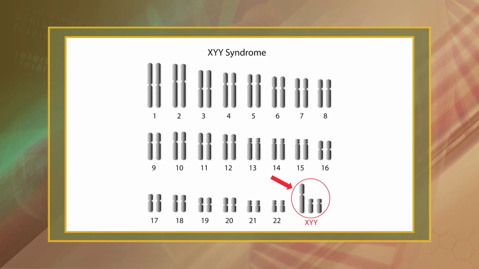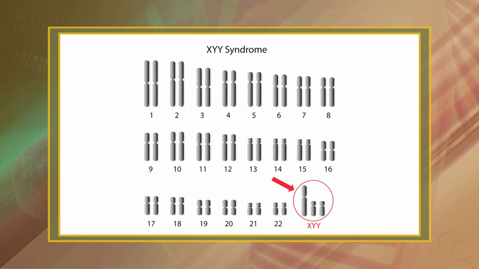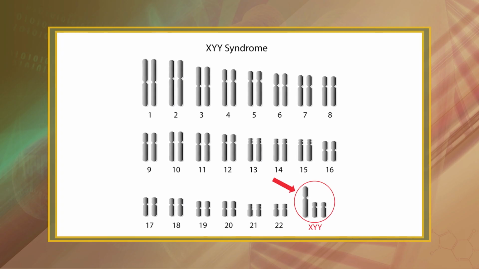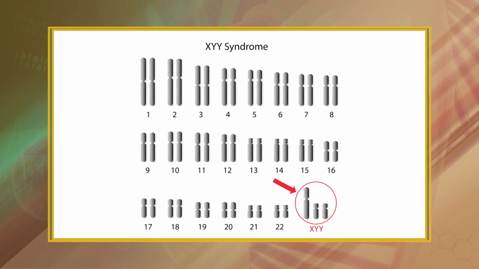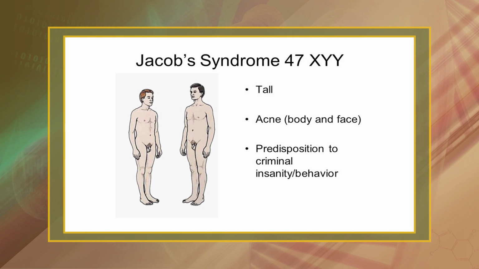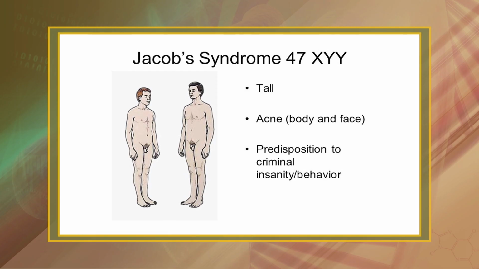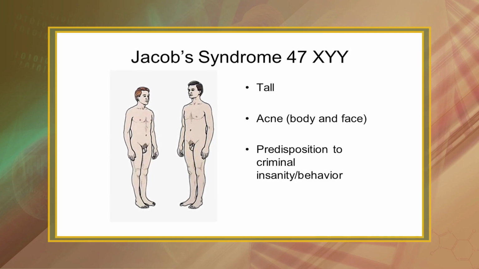XYY syndrome males inherit an extra Y chromosome and their genotype is XYY. As adults, these super males are usually tall and generally appear and act normal. However, they produce high levels of testosterone. They are usually fertile and lead ordinary lives as adults. The frequency of XYY syndrome is not certain due to statistical differences between different studies. It may be as common as 1 in 900 male births to as rare as 1 in 1500 or even 1 in 2000. XYY syndrome is also referred to as Jacob syndrome.